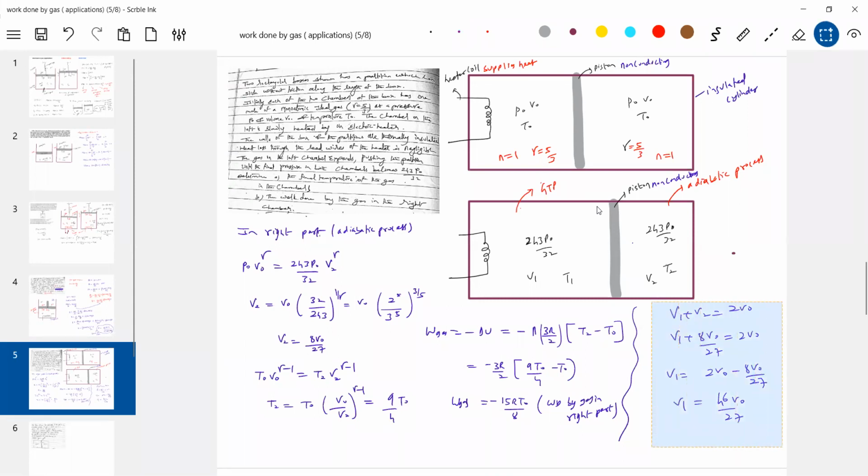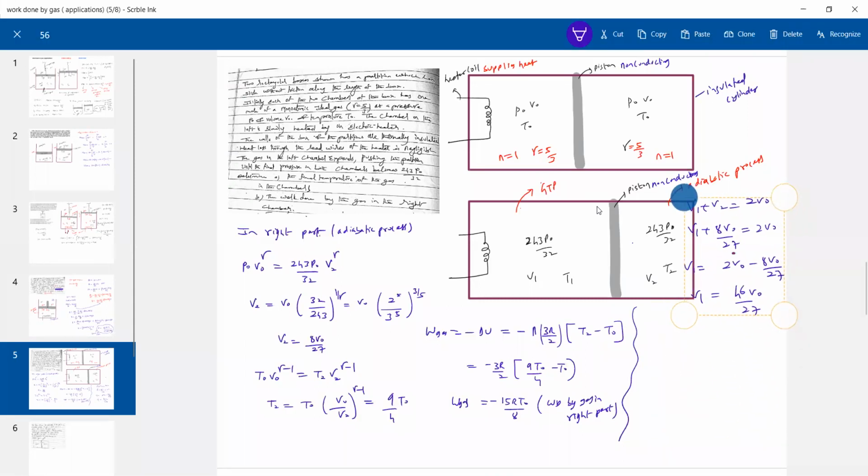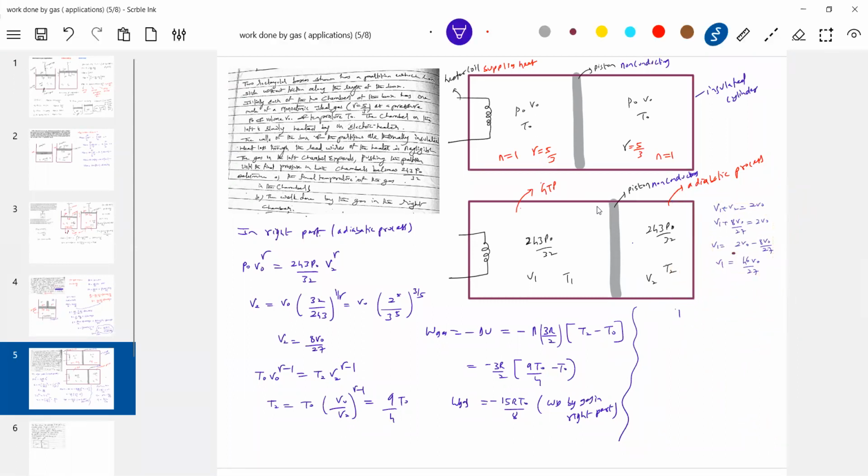So let me adjust everything here only. Okay, now in the left part, I'll write it like this. P0 V0 by T0 should be equal to 243 P0 by 32 times V1 by T1. Okay, so we know V1, solving that we'll get T1.